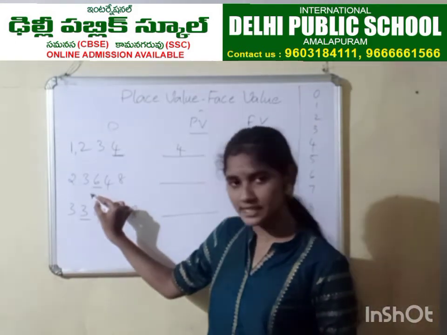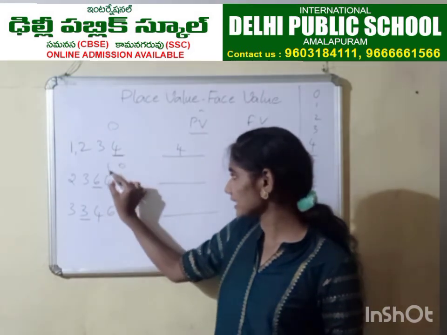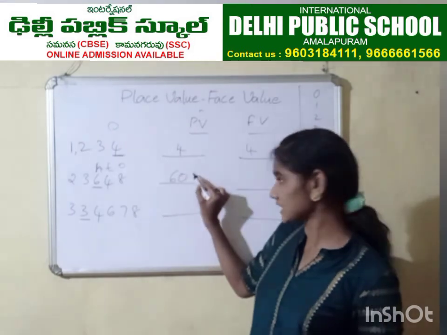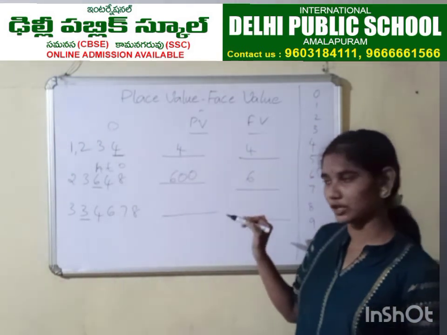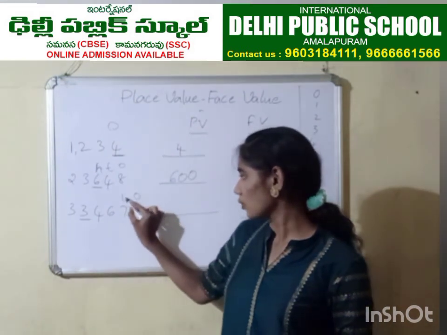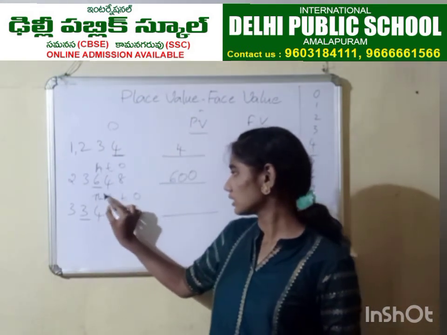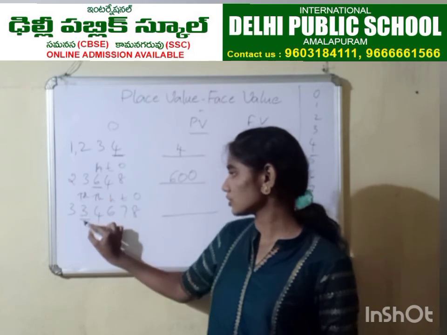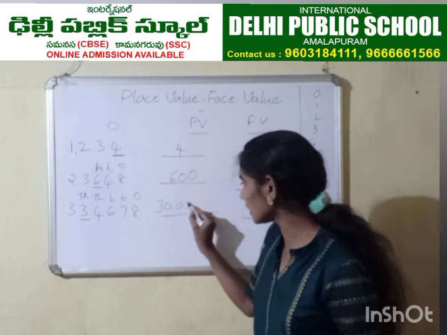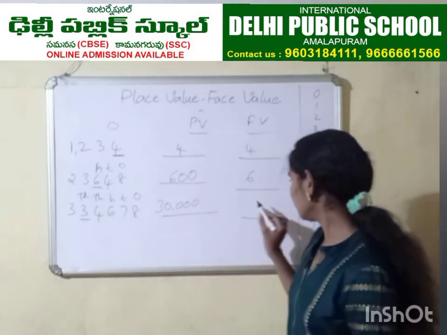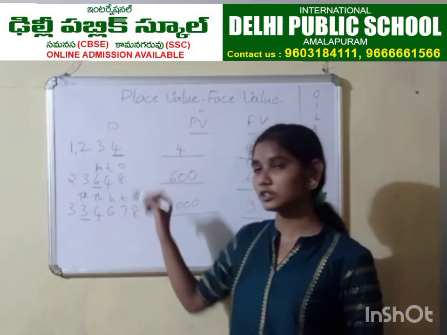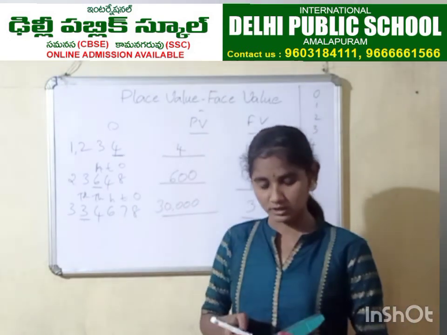Then here 6 is underlined. 6 is in which place? Right, 6 is in hundreds place. So the place value will be 600. Face value will be 6 only. Here 3 is underlined. Let's check which place it is. Ones, tens, hundreds, thousands, 10,000s. So 3 is in 10,000's place. So the answer will be 30,000. Right? Face value will never change. 3. Right? So in this way you are going to get questions for your homework. Okay? That's all. Thank you.